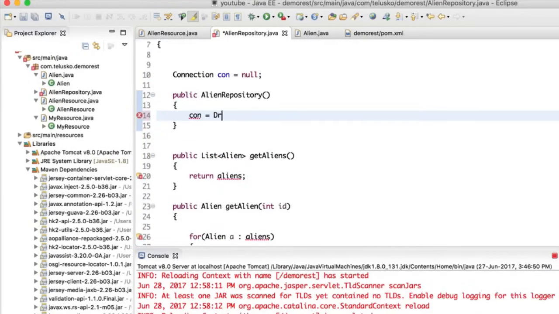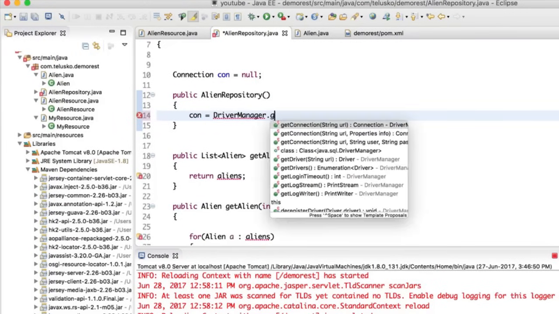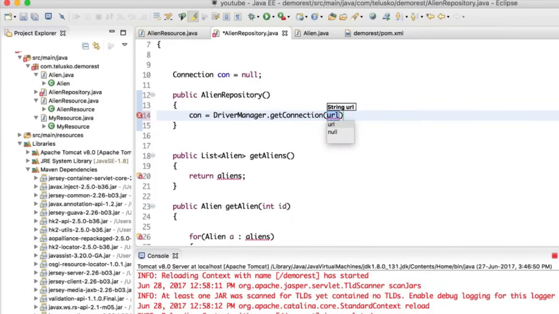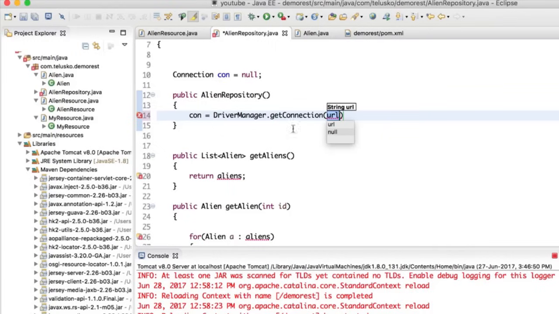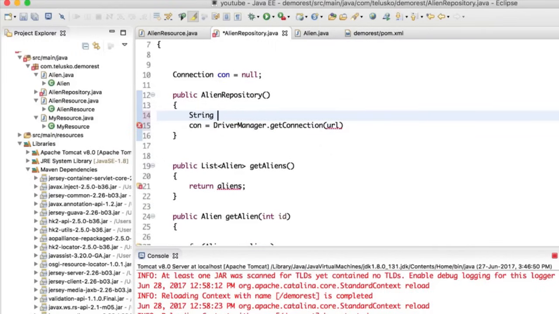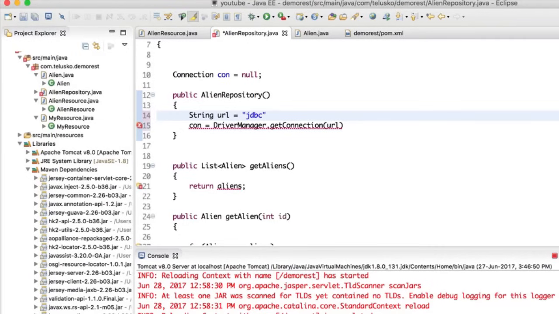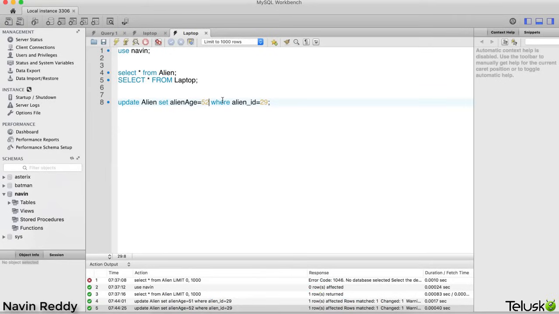So I will say con equals DriverManager.getConnection, and you can pass those three parameters. Again, you can do it your own way. There's nothing that says you have to follow my steps for JDBC. If you know something better, just go ahead with that. We'll say jdbc:mysql://localhost, then the port number for MySQL, which is 3306, and then the database name. Which database am I going to use? We have not yet created a database, right? So let me open my MySQL.